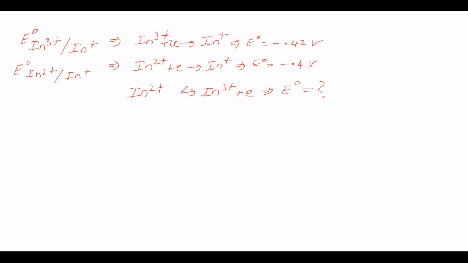Sir, how to get E naught for this half reaction from these two? That point we will see. Now we will take this as 1, this as 2. How to get the E naught value? That we have to discuss.